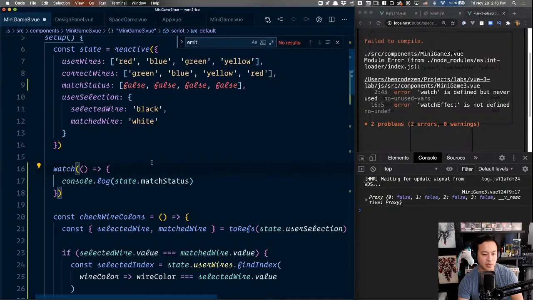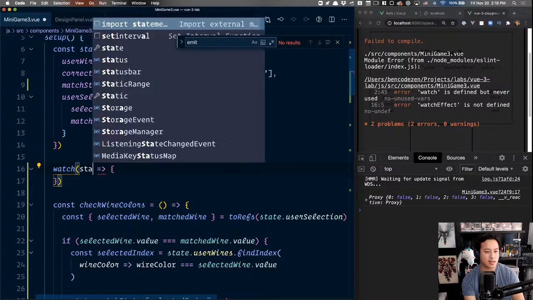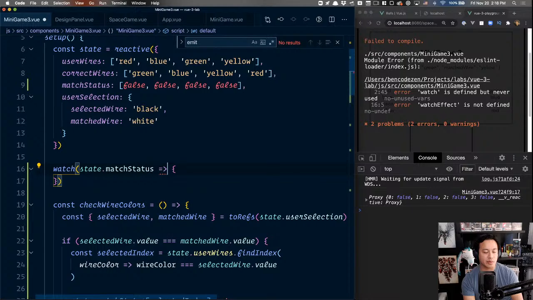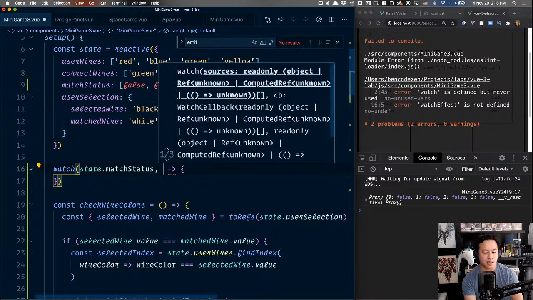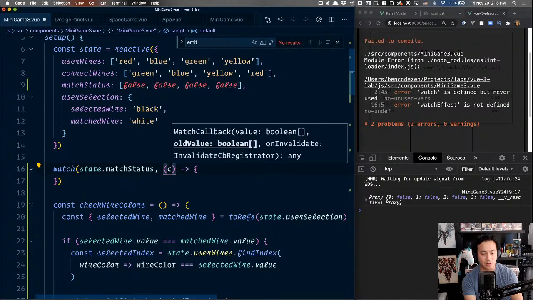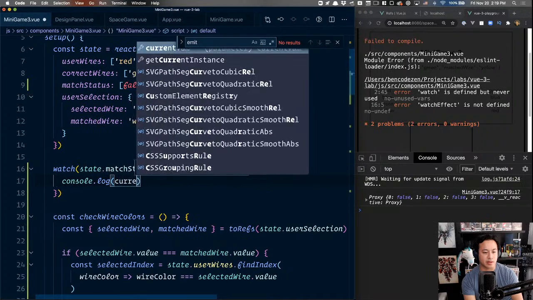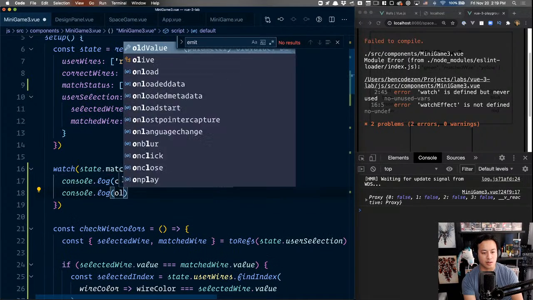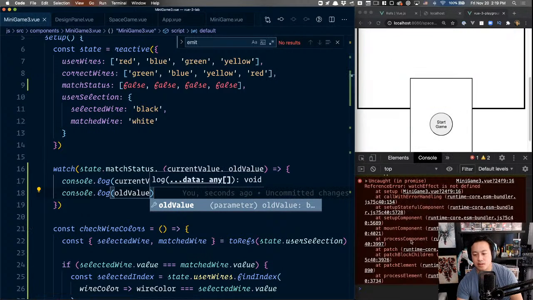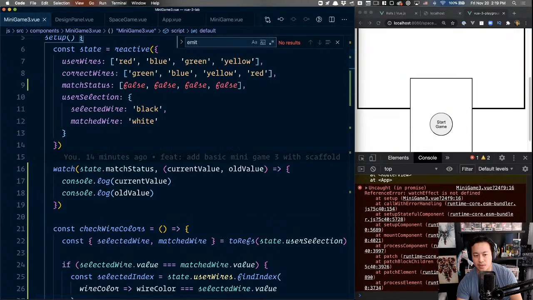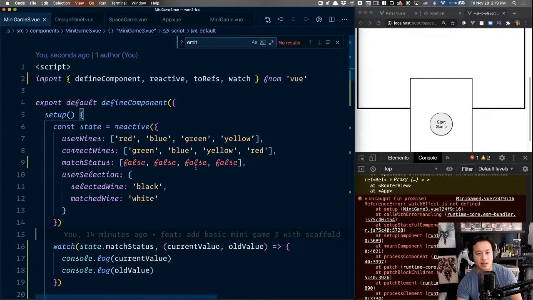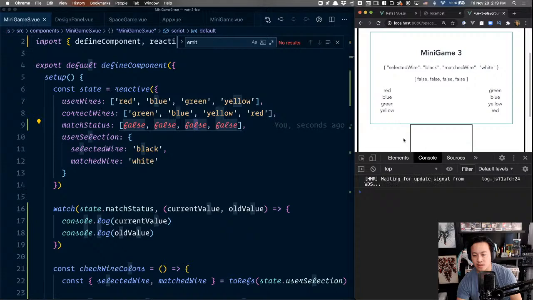But this is probably a bit more familiar for everyone who's used to watching this. So we would say state.matchStatus. And when we're watching state.matchStatus, we basically get the current value and the old value. So I'll say current value, old value, and then here, let's go ahead and log current value, old value, right? Whoops, what did it not like? Watch effect not defined. Oh yeah, see, it hasn't noticed that change. This is so weird. Okay, red, over to red, let go. True. Okay, so this is working as expected.